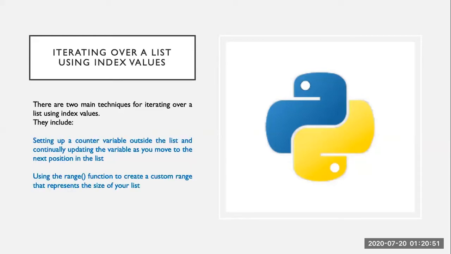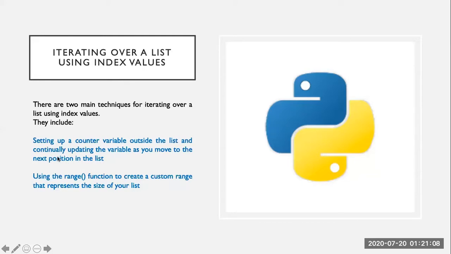Basically there are 2 main techniques for iterating over the list using the index value. First of all, we can set up a counter variable outside the list, and then we can use that counter to iterate through the loop.